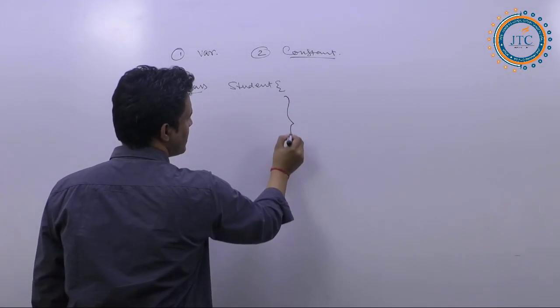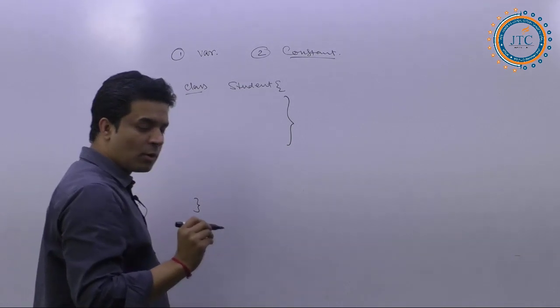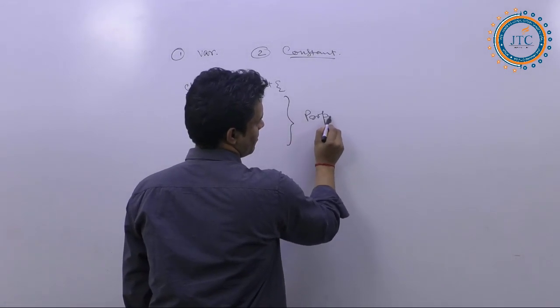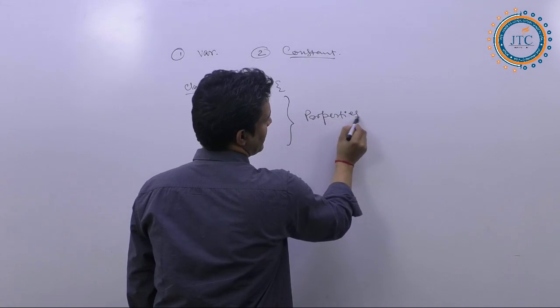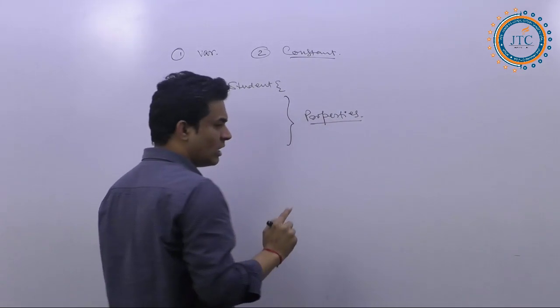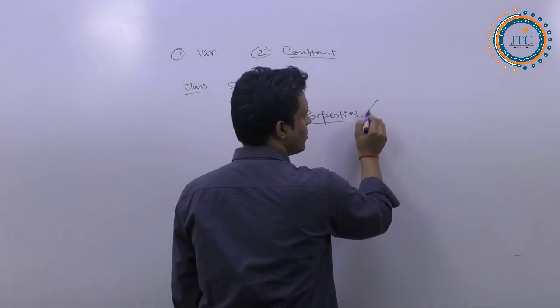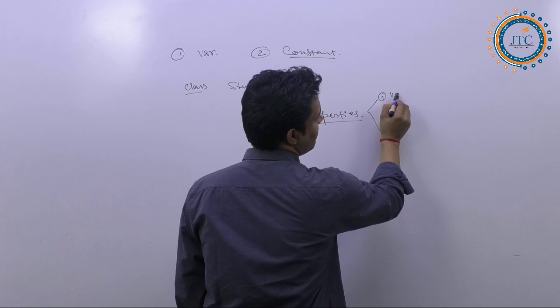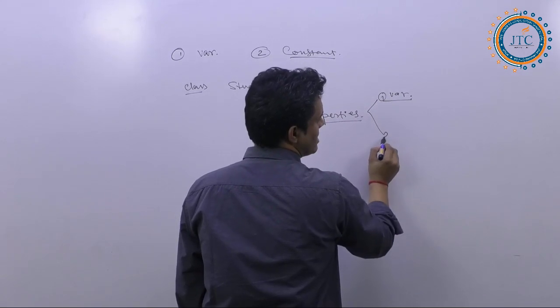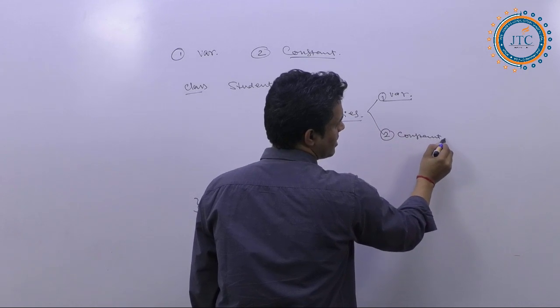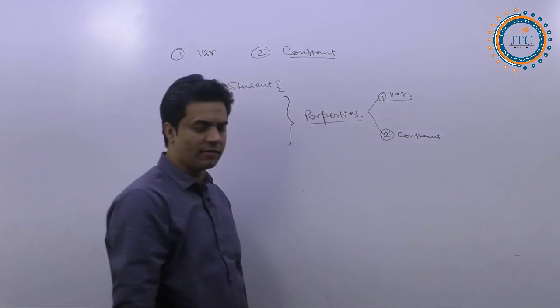The properties of this class that we are defining will be in different forms. It is going to be either a variable or a constant. These two things we are going to have.